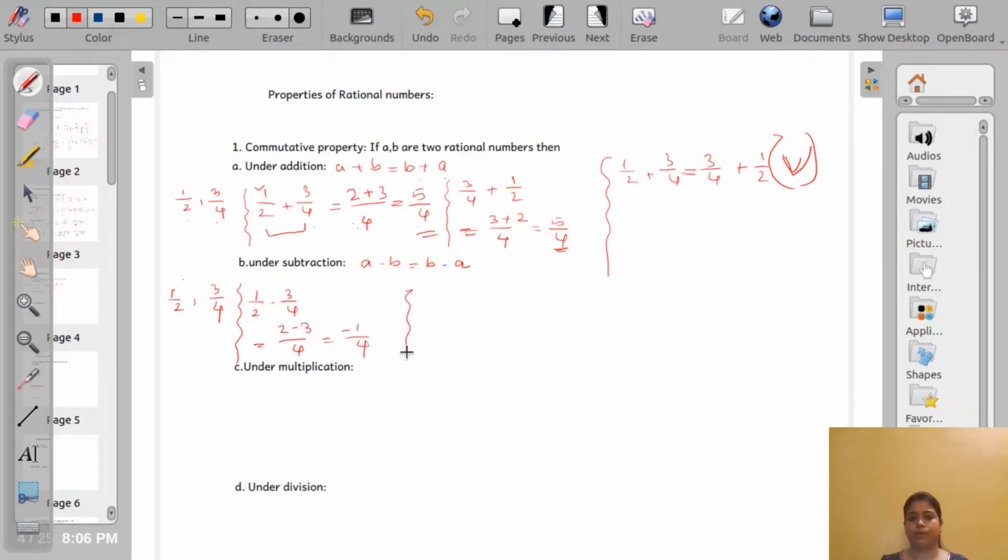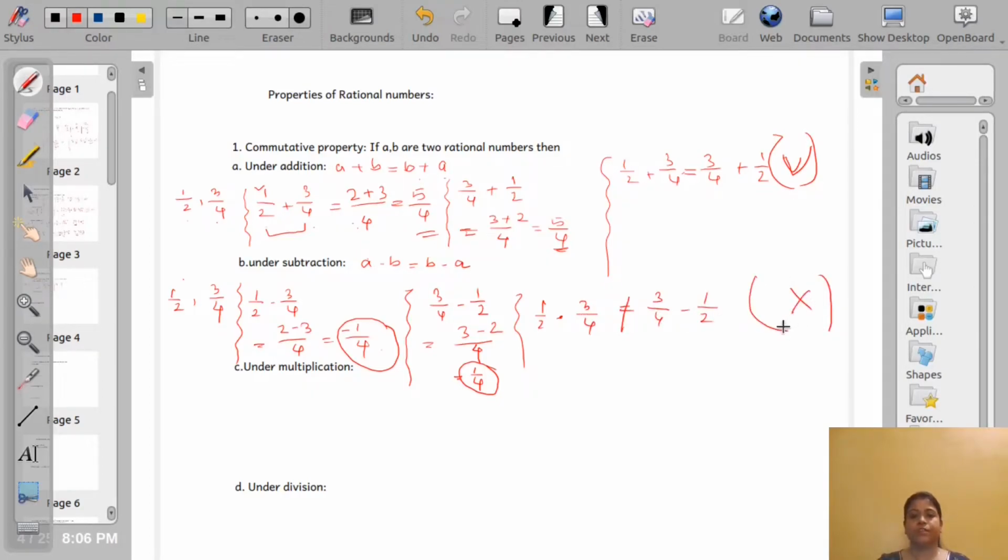Next is 3 by 4 minus half, that means B minus A. The LCM is 4. 3 minus 2 is 1 by 4. Is the result the same? It is minus 1 by 4 and 1 by 4. That means half minus 3 by 4 is not equal to 3 by 4 minus half. That means what?